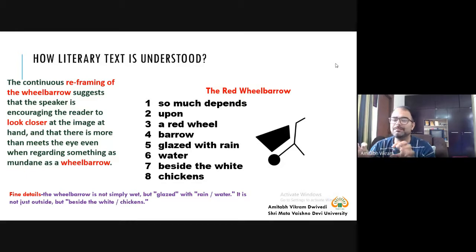So a wheelbarrow is mundane, something very boring, like this mouse. If you want me to give a lecture on this mouse for 1 hour, you will say, okay, that is going to be quite boring. A lecture on this mouse for 1 hour. A mouse is a mouse. What will I do?